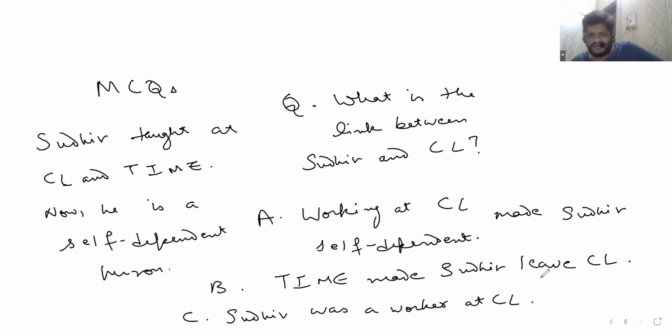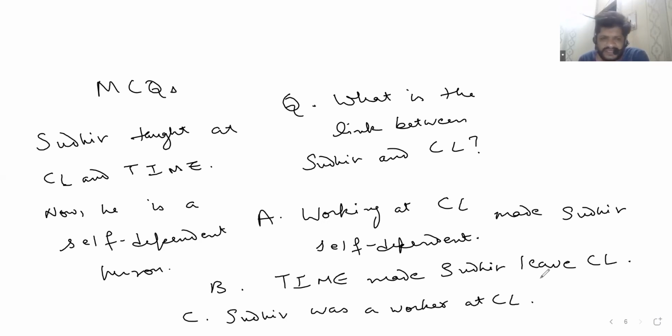So, working at CL made Sudhir self-dependent. Why do you think this is wrong? Because in the quotation the first line is in the past tense, whereas now he is a self-independent person, which is present. That is not a solid explanation. I tell you, there are two scenarios.